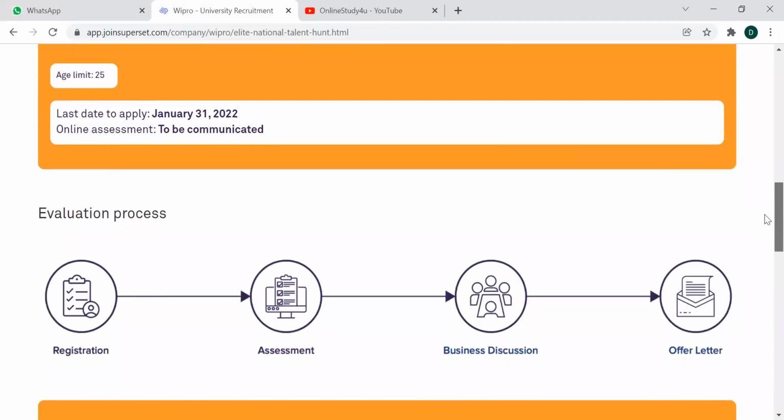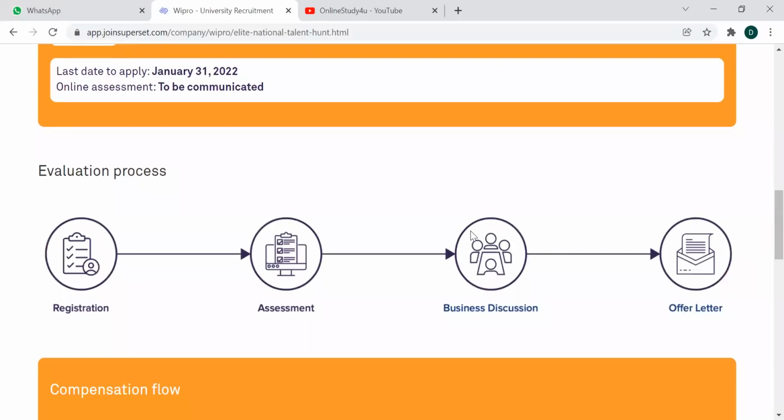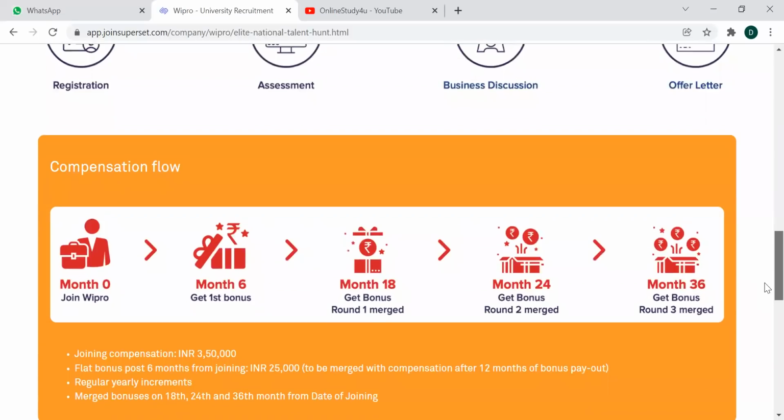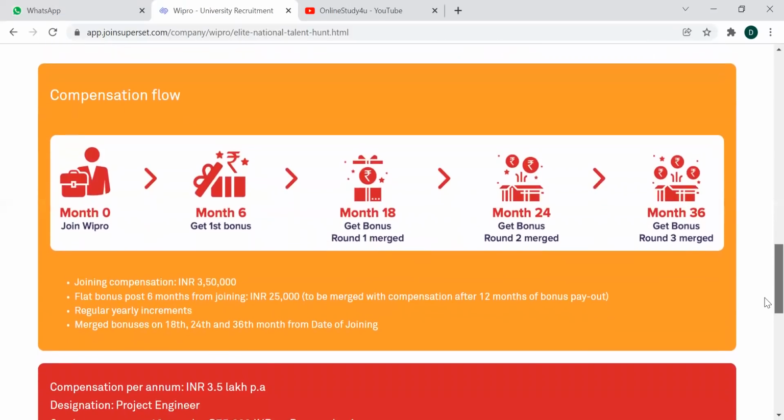Now the selection process round is of all these processes. First, you need to register for that. Then you will have an online assessment, and what is the assessment, everything I have mentioned in my previous video. And there will be a business discussion. After that, you will get the offer letter. So these are the steps. So compensation flow, this is how it works.